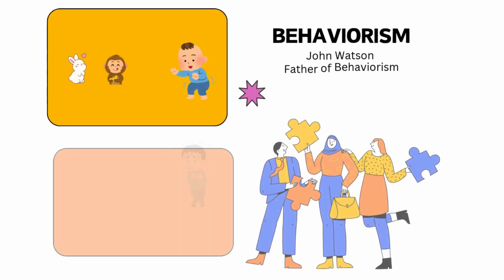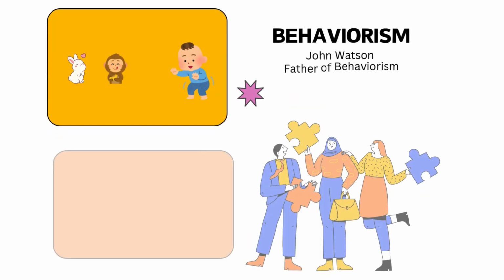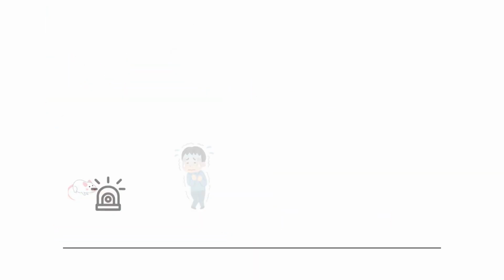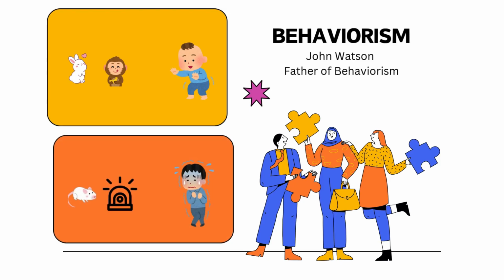Watson conditioned a baby, called Little Albert, to fear a white rat by pairing it with a loud, scary noise. Prior to that, before there was a sound, Little Albert would go directly to the rat without fear. Now, even without the loud, scary noise, by simply looking at the white rat, Little Albert is already afraid of it. This is best illustrated in the classroom when a teacher claps her hands every time students raise their hands to speak. Over time, students start to raise their hands more quickly because they associate the clapping sound with being called on, even if no verbal reward follows.